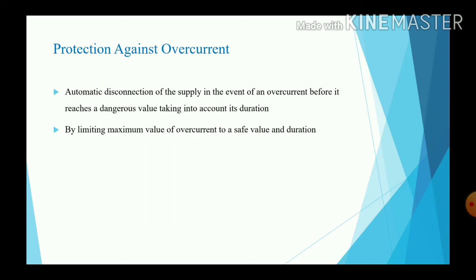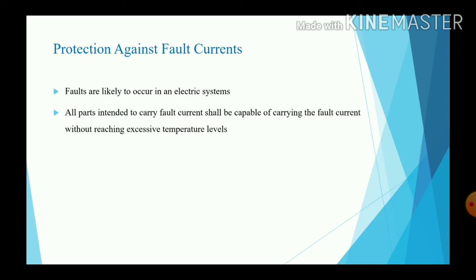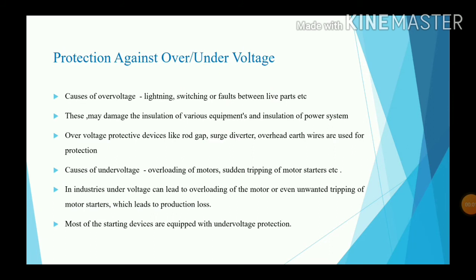Then protection against overcurrent: automatic disconnection of the supply in the event of overcurrent before it reaches a dangerous value, taking into account its duration. Then protection against fault current. Faults are likely to occur in an electrical system. All parts intended to carry fault current shall be capable of carrying the fault current without reaching excessive temperature levels.